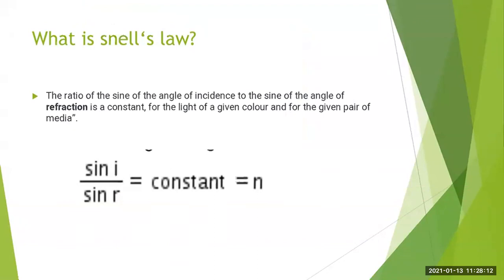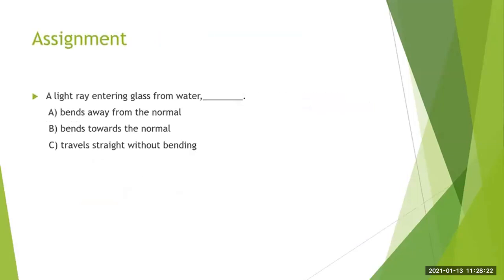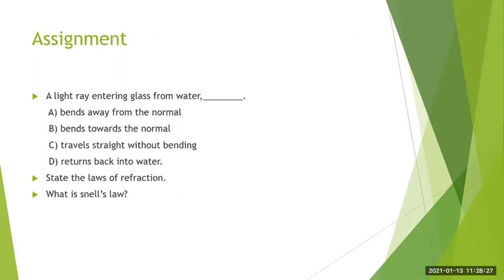So sin I upon sin R is equal to a constant, which is equal to n. You can take a screenshot of this, and you should be able to write answers for these questions.